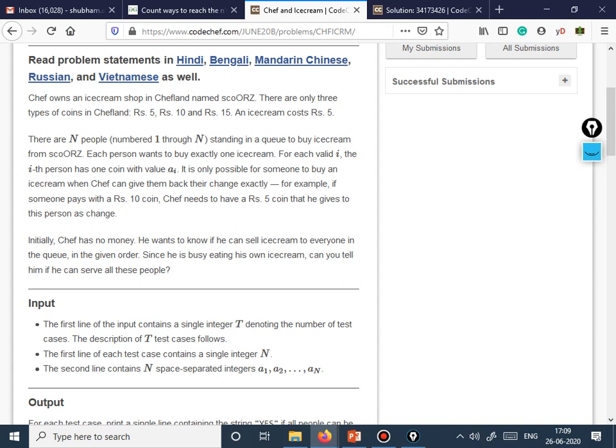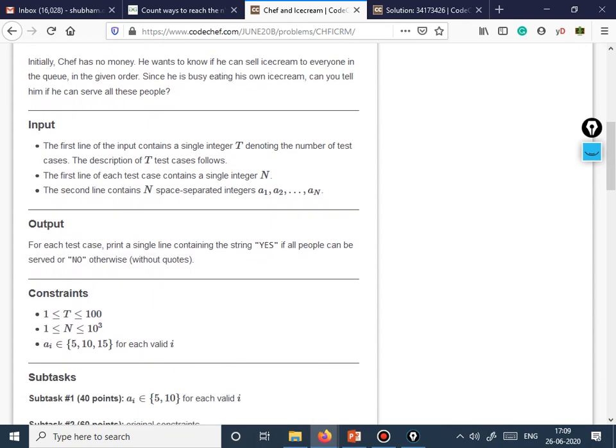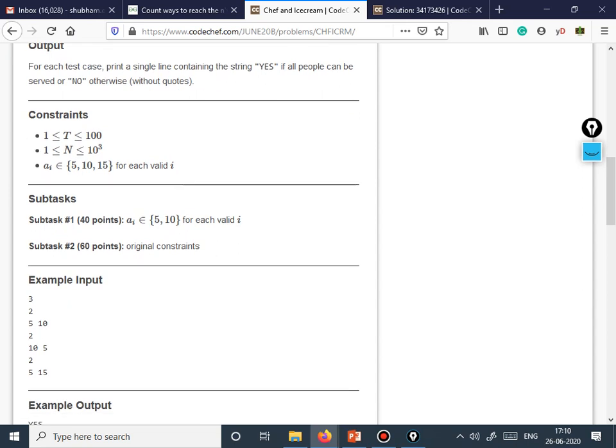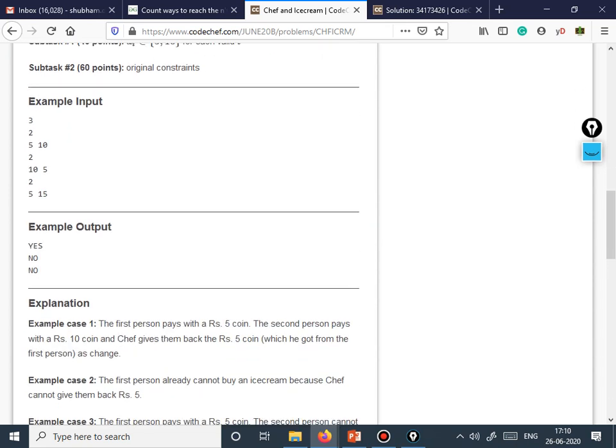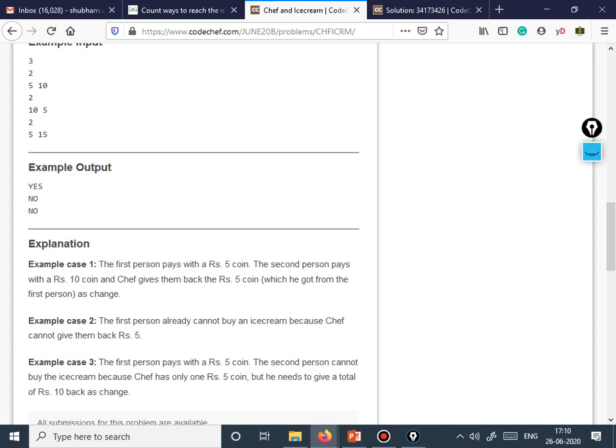But first let's head on to the solution. The first thing is what we would be having in the input. The first line contains t, denoting the number of test cases. Then the first line of each test case contains a single integer n. Then the next line contains n space separated integers, denoting the denomination that each person brings. And we need to output a single line containing yes if all people can buy, or no if even one cannot buy.